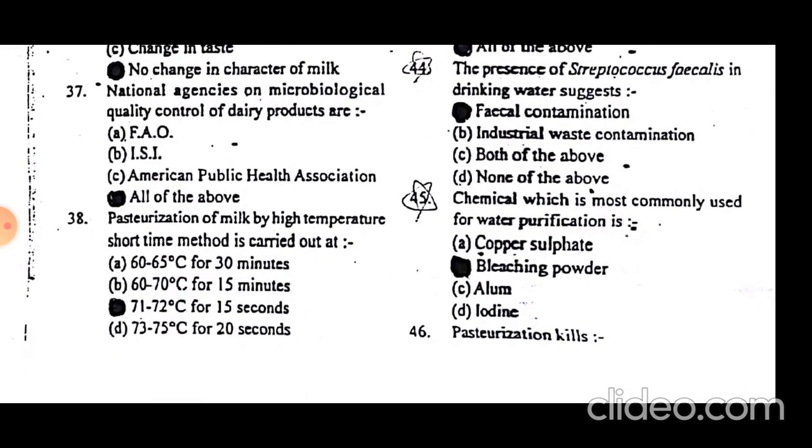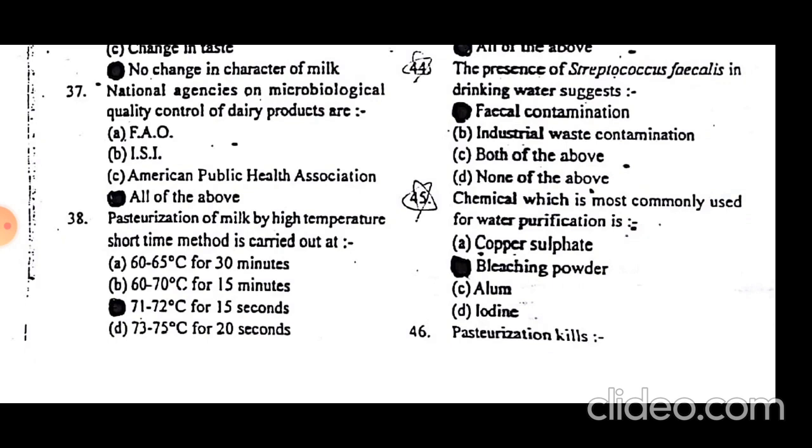National agencies on microbiological quality control of dairy products are FAO, the Food and Agriculture Organization. The American Public Health Association is of USA. If they both are, then ISI, I do not know what it stands for, but it is also a national agency on microbiological quality control of dairy products.